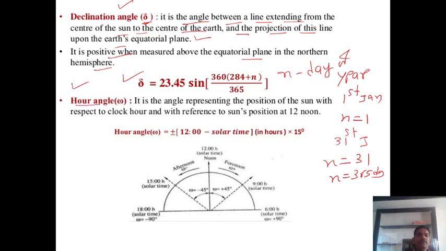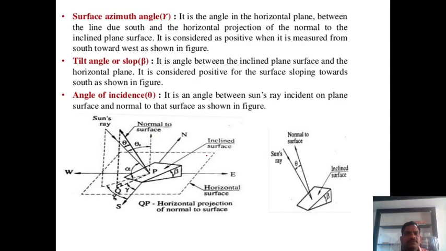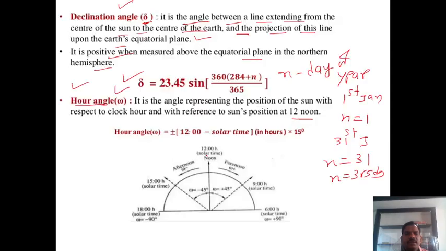Now another angle is the hour angle. It is shown by the letter omega. So how do we define it? It is an angle representing the position of the sun with respect to the clock hour and with reference to the sun position at 12 noon. It is called the hour angle. Yes or no? Yes, guys. Suppose I show this hour angle is here.